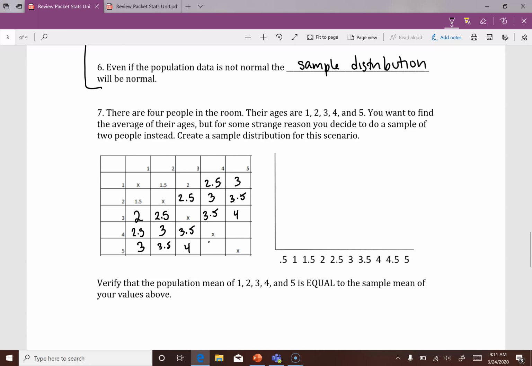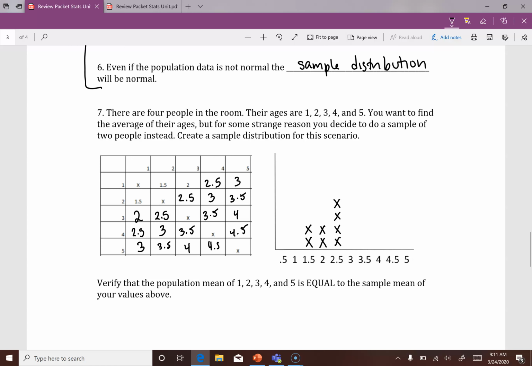4, and 4.5. We're going to go ahead and mark an X here wherever we see a value in our table. So it looks like we have 2 ages of 1.5. That was 2 samples gave us an average of 1.5. Then we have 2 2s. We have 4 here.